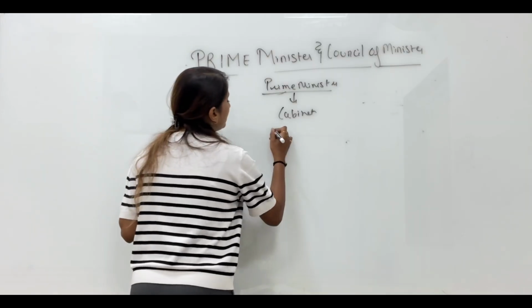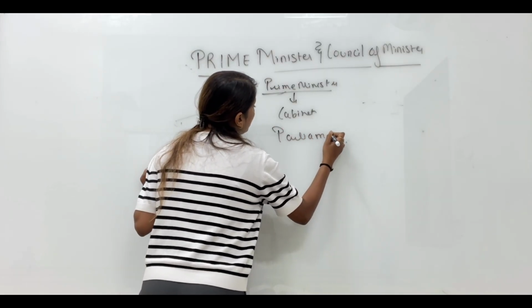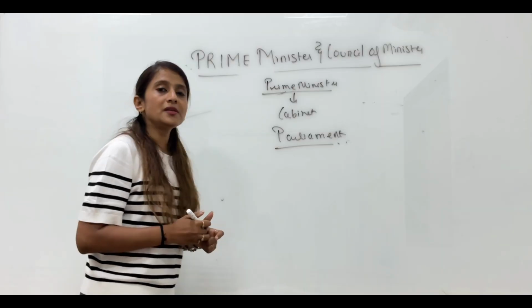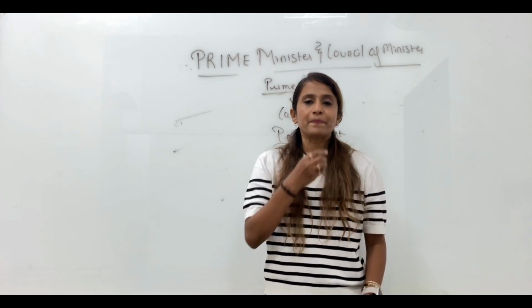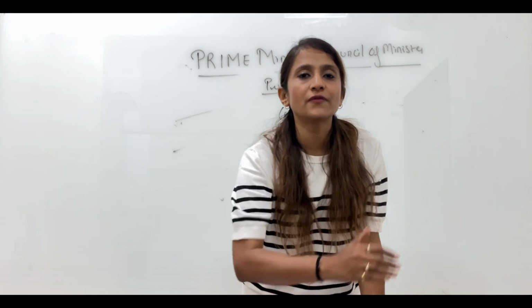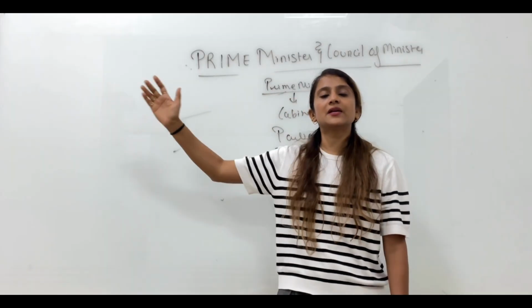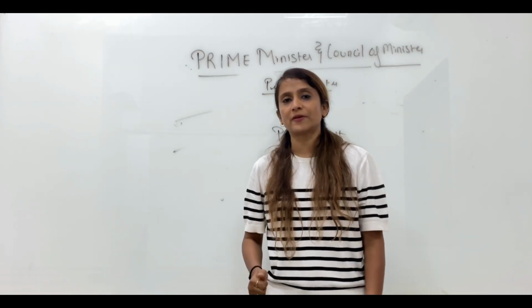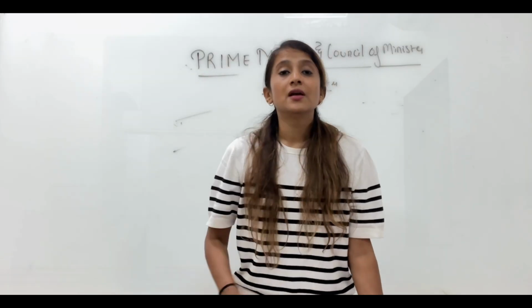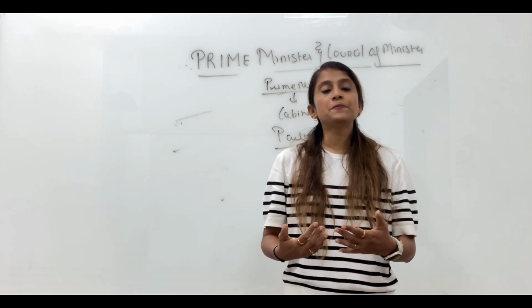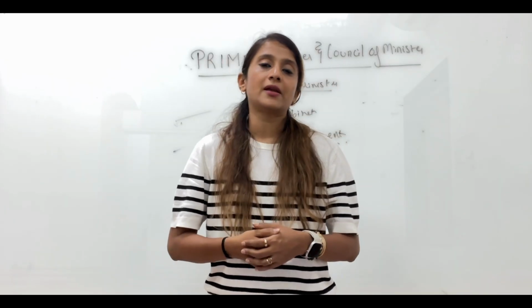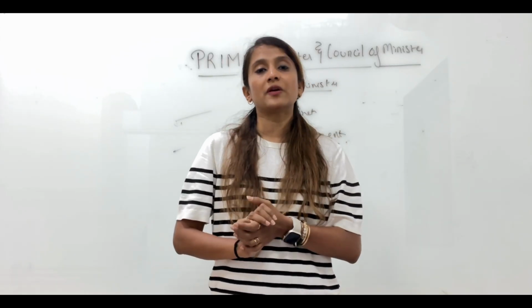What is the role of the PM in parliament? The PM is the leader of the majority party in the Lok Sabha. In short, he is the leader of the Lok Sabha. The PM is the chief spokesperson of the government. We have seen so many times our Honorable Prime Minister has come and addressed the nation. Whenever any important announcements are to be made on behalf of the government, when the people of the country feel that we want the government to answer us, it is the PM who has to come and represent the government and be the chief spokesperson for the government.